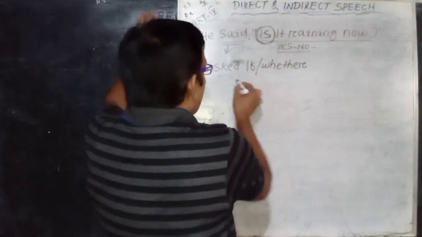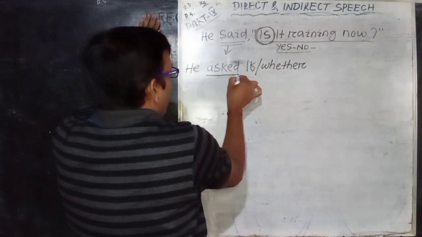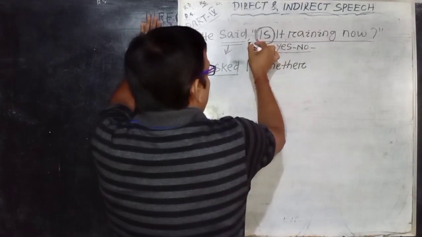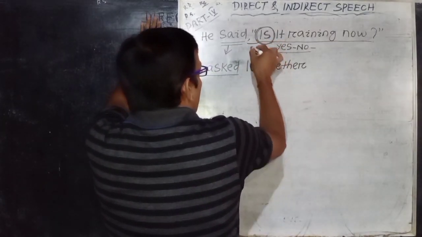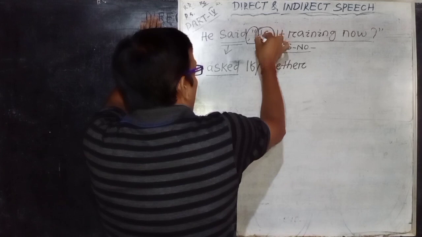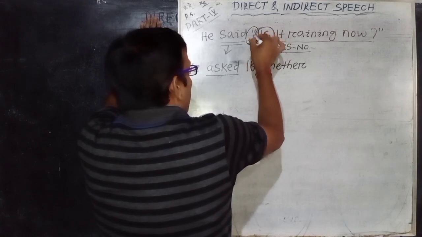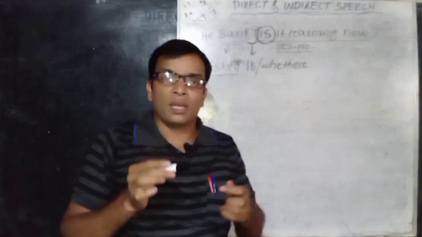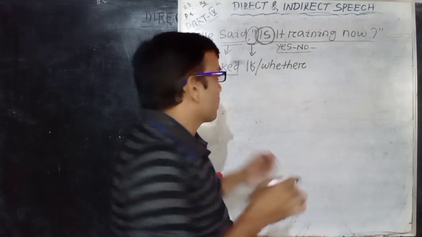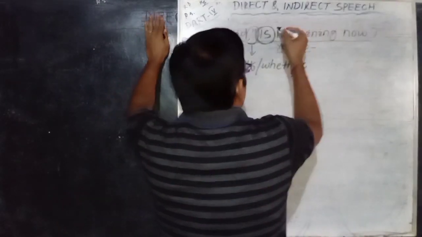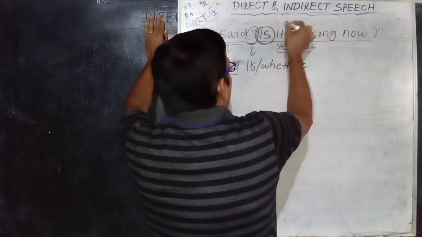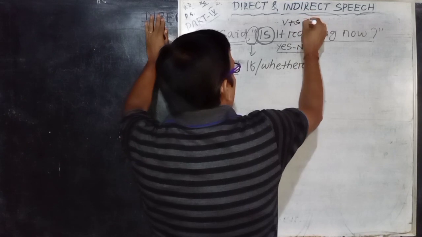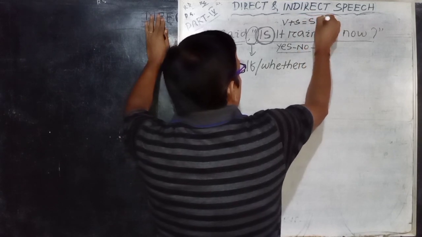So the first is the change of reporting verb from said to asked, and then I omit the quotation mark and use the conjunction if or whether in place of it. Then the most important thing you should remember: the V plus S pattern always changes into the S plus V pattern.